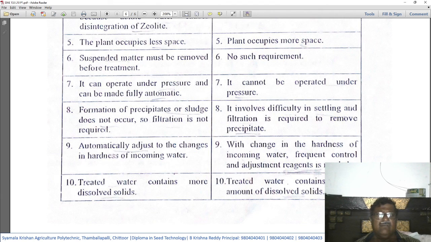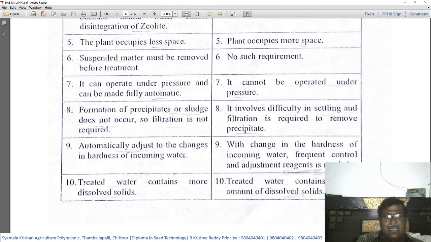Eighth difference is formation of precipitates or sludge does not occur, so filtration is not required. So in this zeolite process, there is no formation of any sludge, so filtration is very easy. The lime soda method involves difficulty in settling, and filtration is required to remove the precipitate. That means sludge will be there. There are difficulties in filtration. Even after filtration, disposal of the sludge itself is a problem.